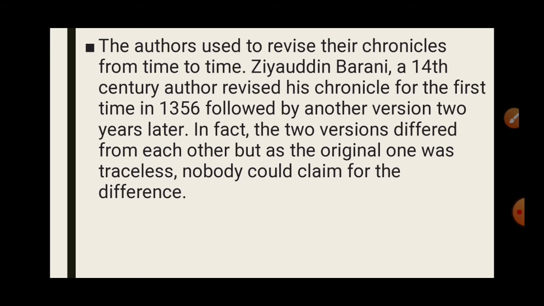These were the problems. The authors used to revise their chronicles from time to time. Ziauddin Barani, a 14th century author, revised his chronicle for the first time in 1356, followed by another version two years later. The two versions differed from each other, but as the original one was traceless, nobody could claim the difference.